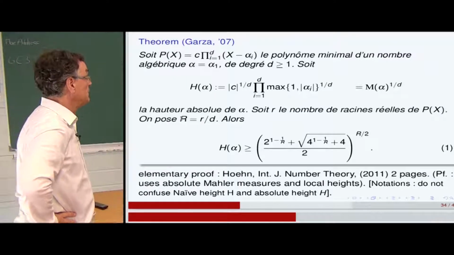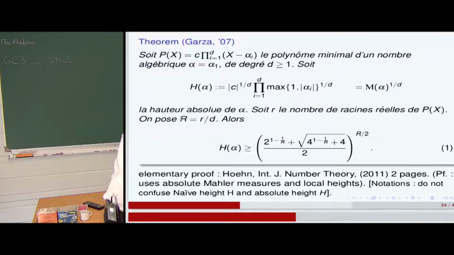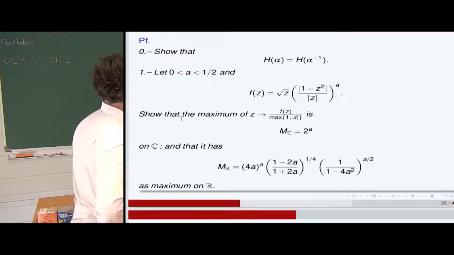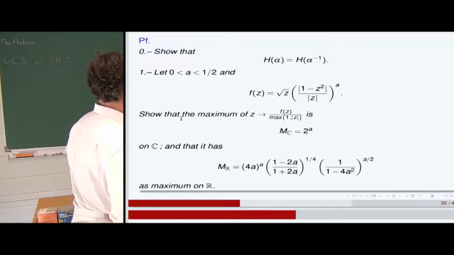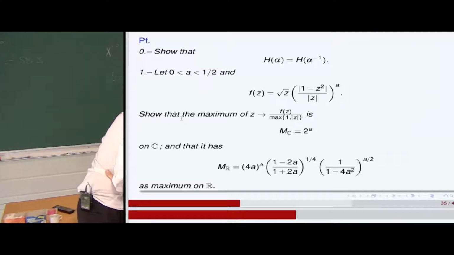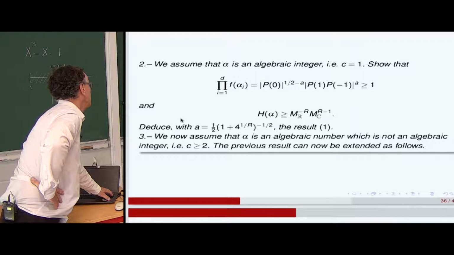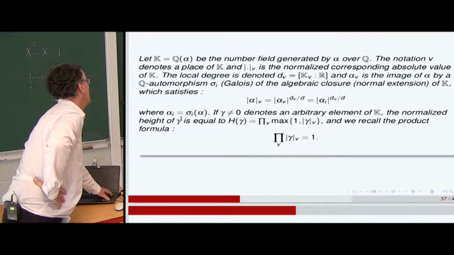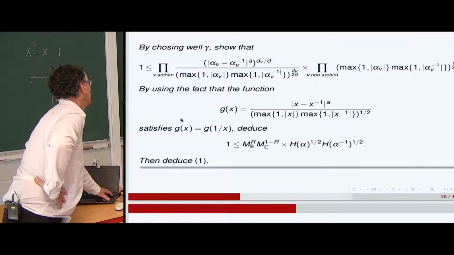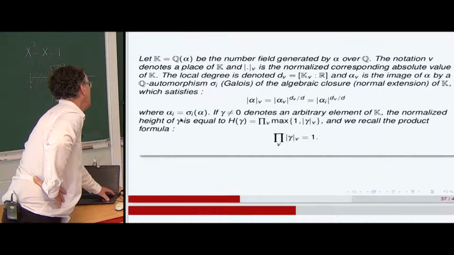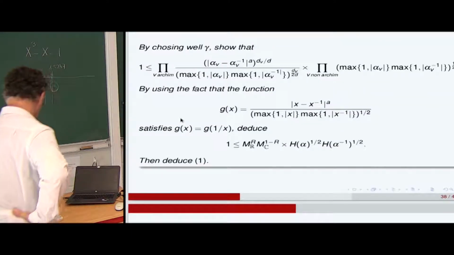So it's a minorant. There is a very easy proof.